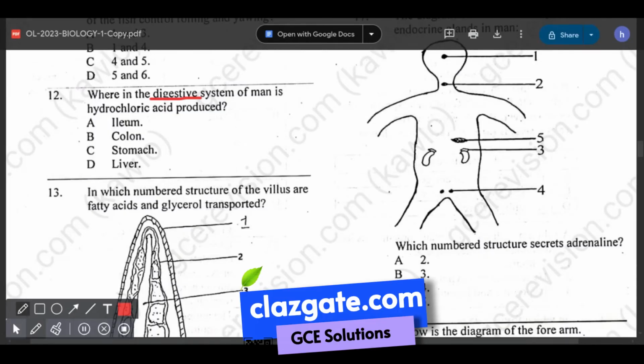We have the ileum, the colon, the stomach, the liver. Well, it happens in the stomach. Hydrochloric acid is produced in the stomach of man. It is produced by parietal cells in the gastric glands in the stomach. It is a key component of gastric juice, which helps to break down food and kill bacteria. So the answer to number 12 is C, the stomach.